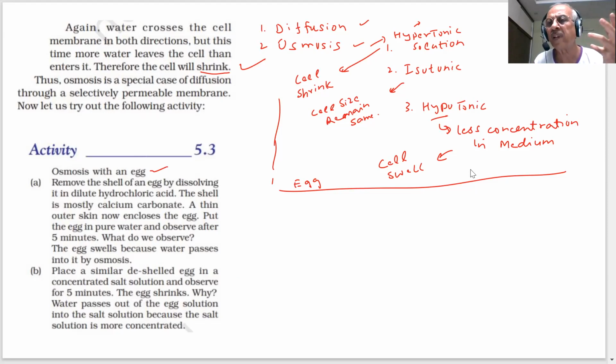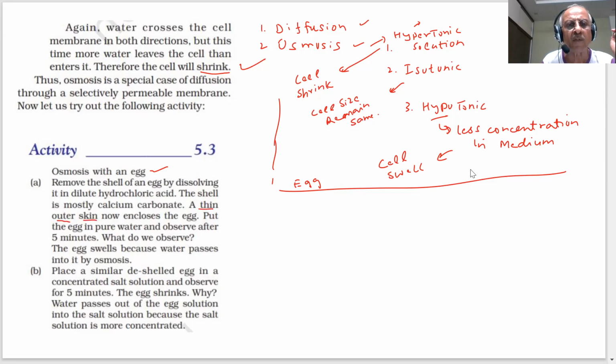The shell is mostly calcium carbonate. A thin outer skin now encloses the egg. Now what will be left? Inside the egg, you have seen a thin layer, like a membrane. Now you have a selectively permeable membrane left. The thin outer skin is like a selectively permeable membrane.